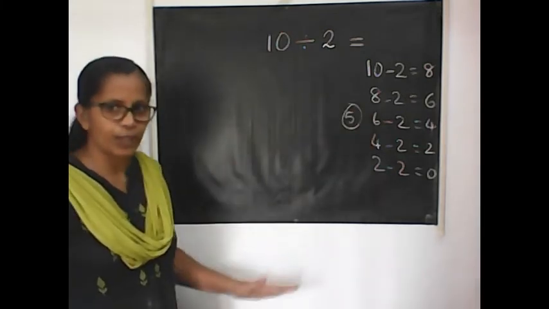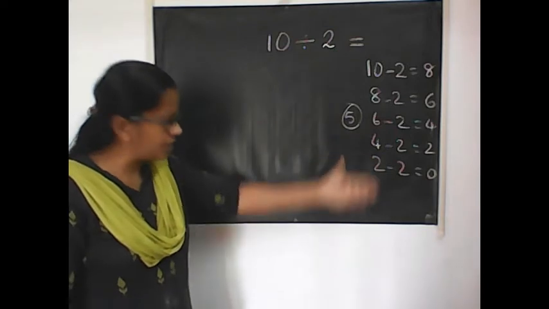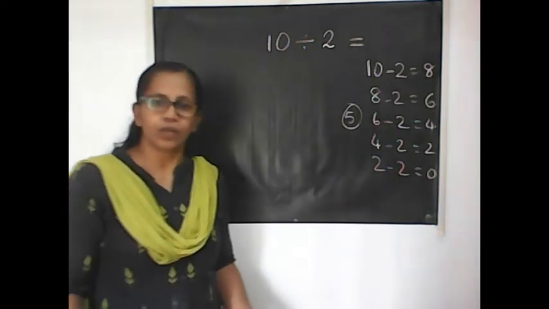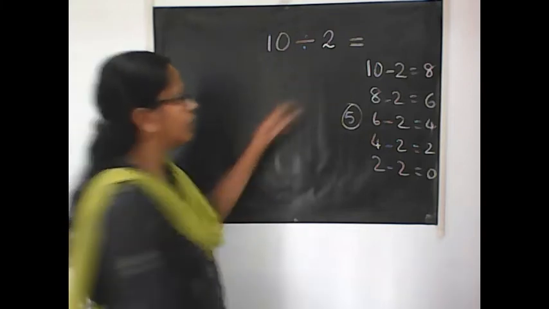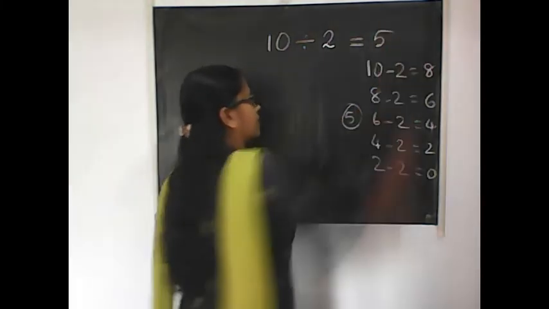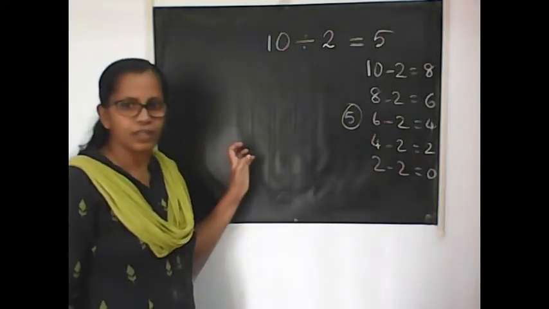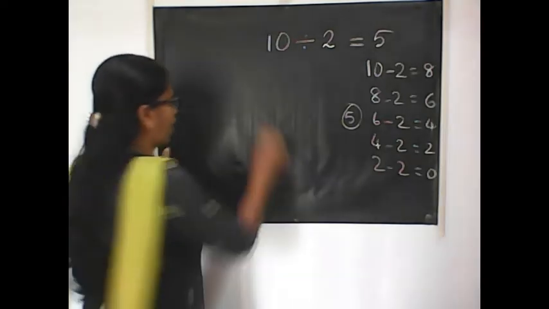This is the way to find out. Instead of doing this repeated subtraction, I can find out by dividing it. How will you divide? This is the question. We got the answer: 5 students will get it. This can be found using the division method. Let us see how it is happening.